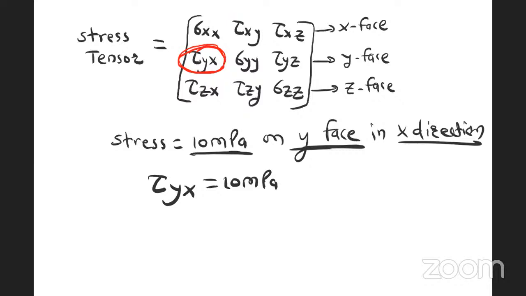Now, my question is, I have already stated that pressure is a scalar quantity and stress is a tensor quantity. Now, my question to you is, why is pressure a scalar quantity and why is stress a tensor quantity? Already explained. Now, why is pressure a scalar quantity? Can anyone comment or provide me the answer?